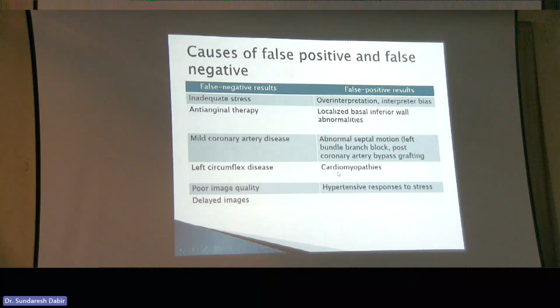Remember that in patients who have lots of wall motion abnormalities at rest, like cardiomyopathies or lots of CAD, these are hard tests to do. So don't do dobutamine stress in patients with EF of 25, 30% and stuff. It's hard. If you do dobutamine stress for patients with EF of 40% and above, it's much easier in those things. And remember that the basal inferior wall often gives you false positives on these stress echoes.